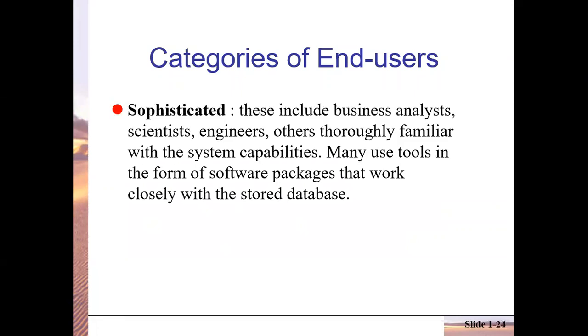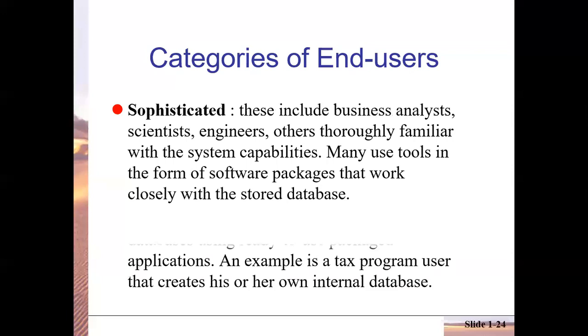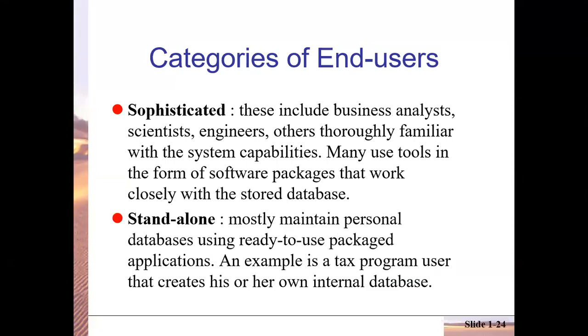Third category is sophisticated users. This category includes business analysts, scientists, and engineers. There could be some data engineers who want to perform some specialized tasks, and most of the time they use specialized tools to do that. Then the last one is standalone users. They mostly maintain a personal database, and an example is any small shop software or any other such specialized software.